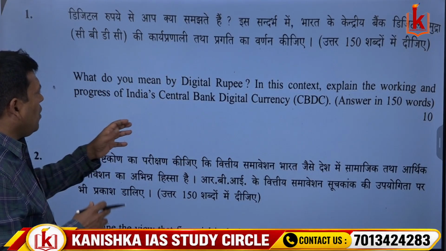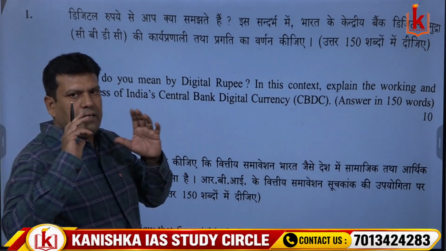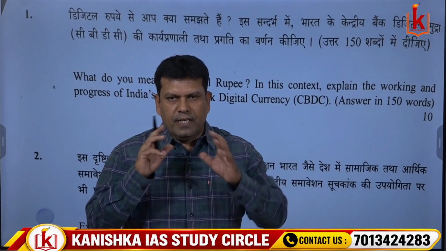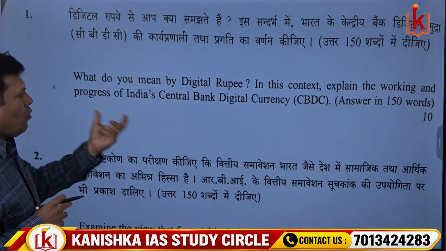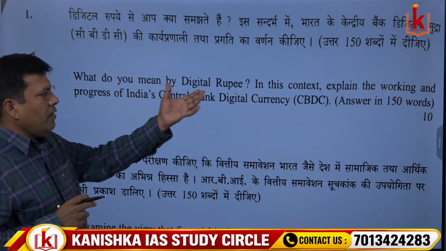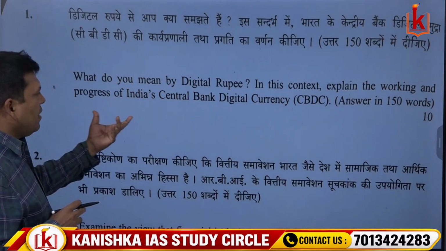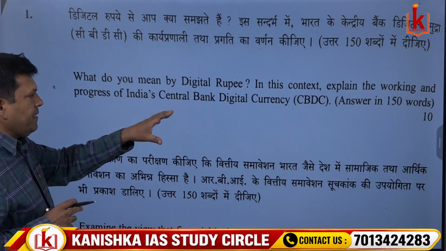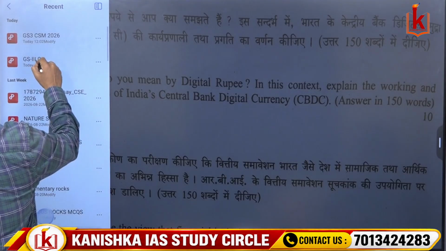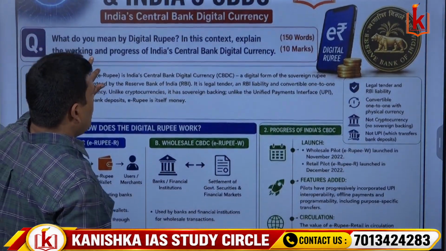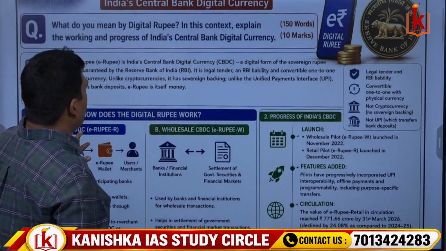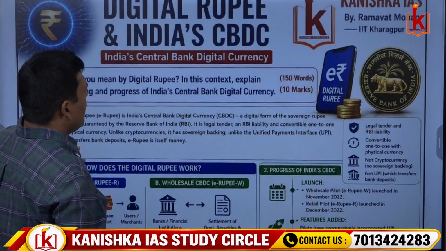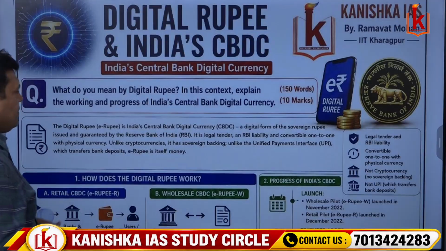Okay. So here what you have to do is, first of all you have to define what is meant by digital rupee, right? And in the context of digital rupee, you have to explain the working and progress of India's CBDC. So coming to the explanation part, first of all, we need to know what is meant by digital rupee.